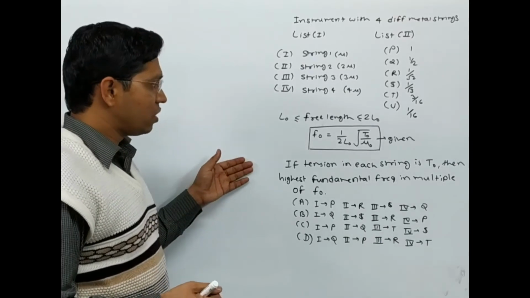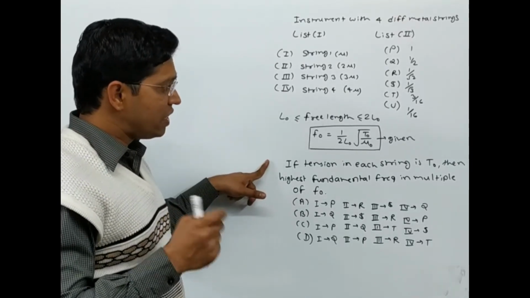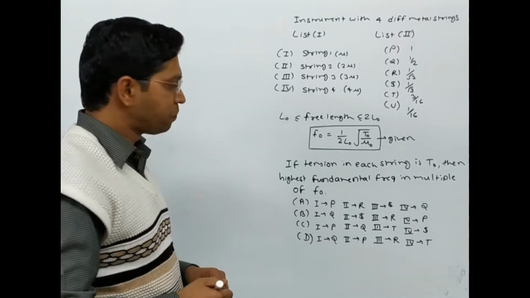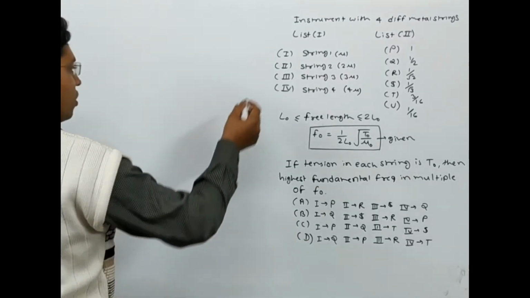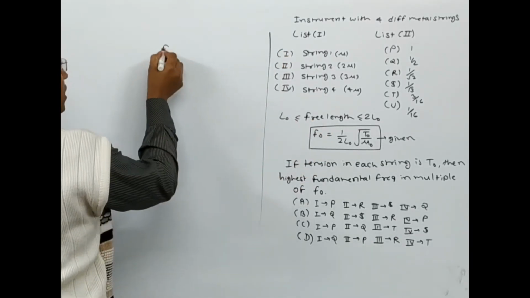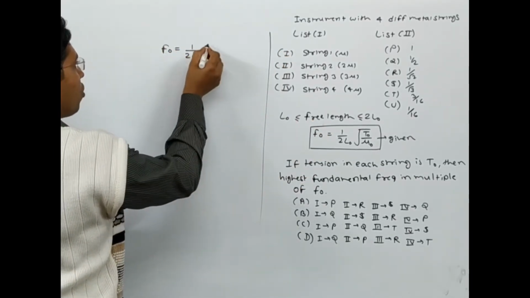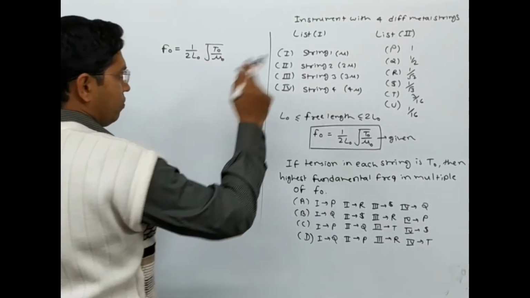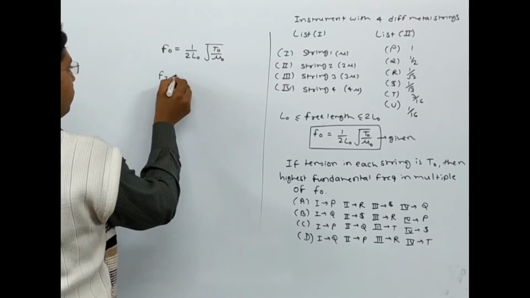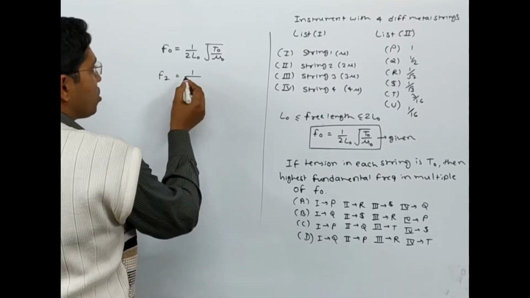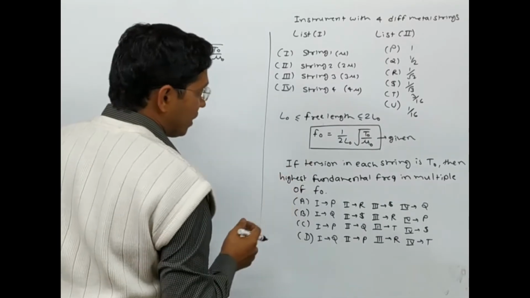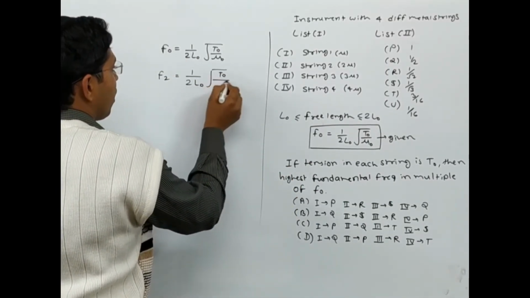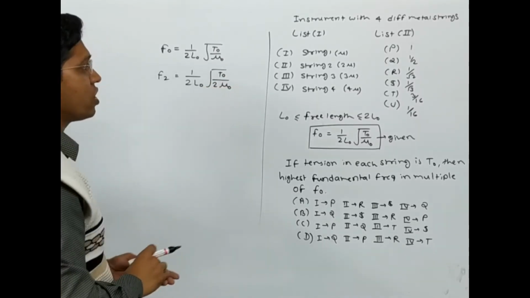Now what is asked in the first question is, if the tension in each string is T naught, then find the highest fundamental frequency in multiples of F naught. Now we know that F naught is 1 by 2L naught root T naught by mu naught. Similarly, if I go for the string 2, then F2 will be 1 by 2L naught, and that length is the same, root T naught by 2 mu naught.